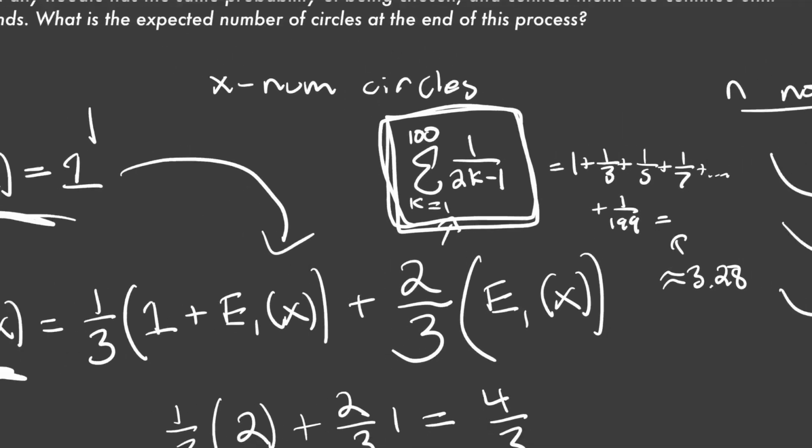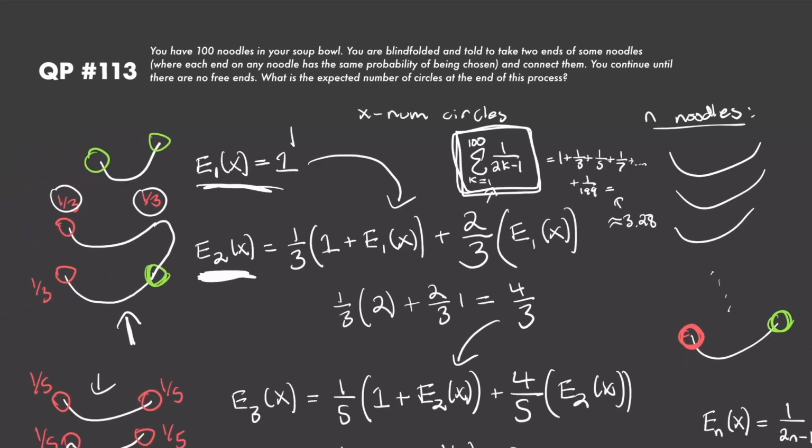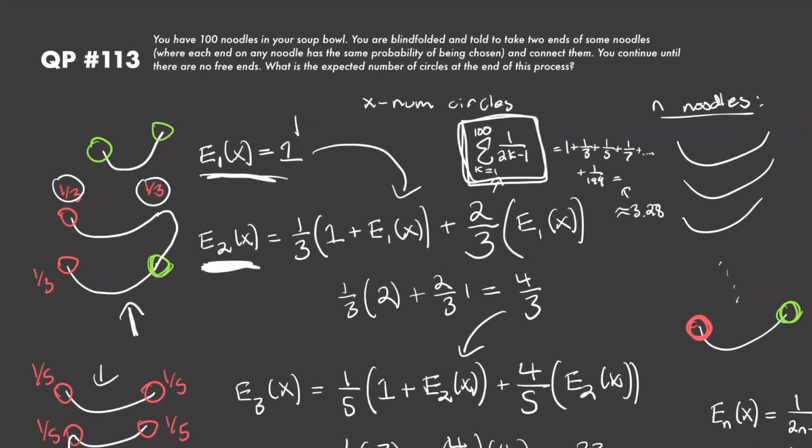So the expected number of circles as our noodles grows very large is not even going to be that high. It's going to grow basically logarithmically. We know that the harmonic numbers grow logarithmically, so even if we have 1,000,000, it's still only going to roughly be like 7 circles that we're going to get, right? And that makes sense because as the number grows larger, we're less and less likely to form a circle, and we're just going to keep forming bigger and bigger mega noodles, right? So to conclude, this right here is our final answer.